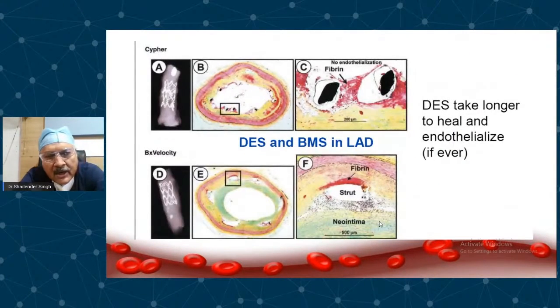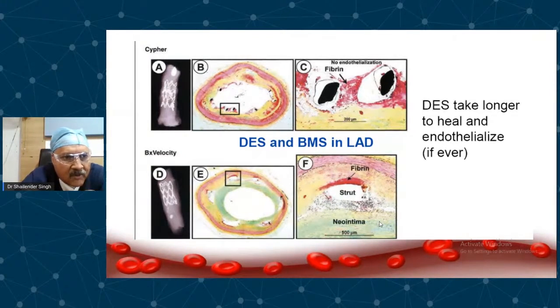So let us look at stenting. The lower slide is the BX Velocity, the bare metal stent. In diagram E, the black square marks the stent struts, and you can see it is properly, well endothelialized.